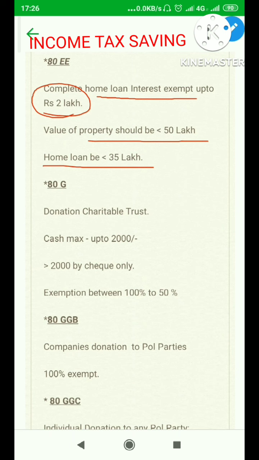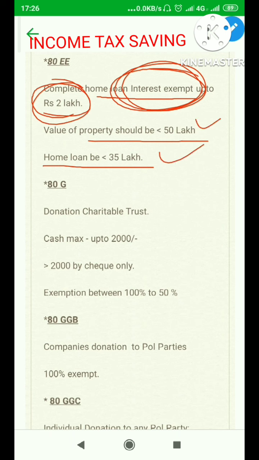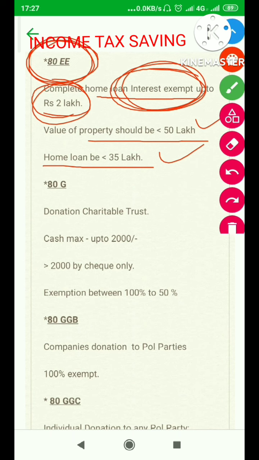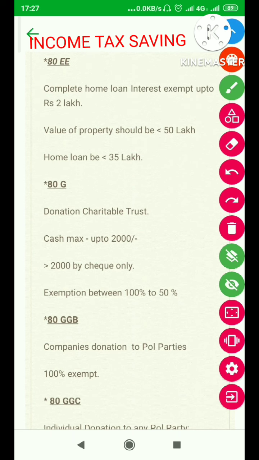This will not be considered a part of your total income. I repeat, in case you have taken a home loan, in the initial few years the interest amount paid back to the company which has given you the home loan is more. The complete interest amount is exempt from income tax subject to a maximum of 2 lakh rupees. These two caveats you have to keep in mind, that the property should be below 50 lakhs and the home loan should be below 35 lakhs. Youngsters whose dream is to purchase a home must avail of this facility, thereby saving tax.